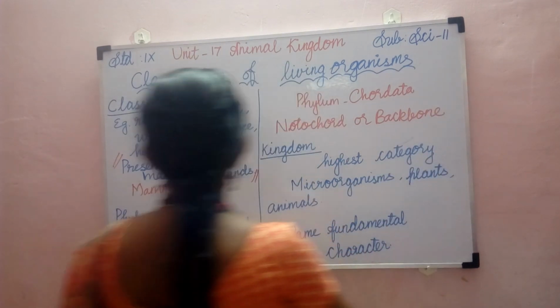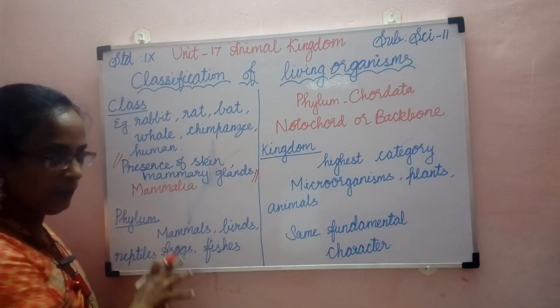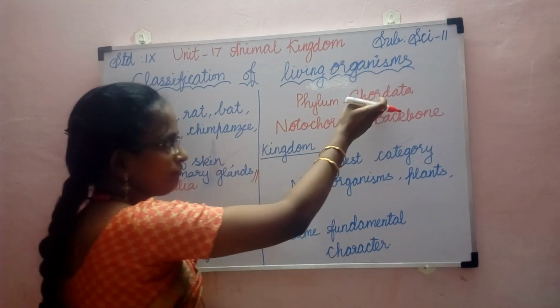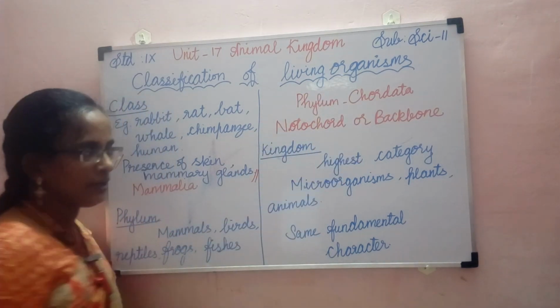So the name of the phylum is phylum Chordata.